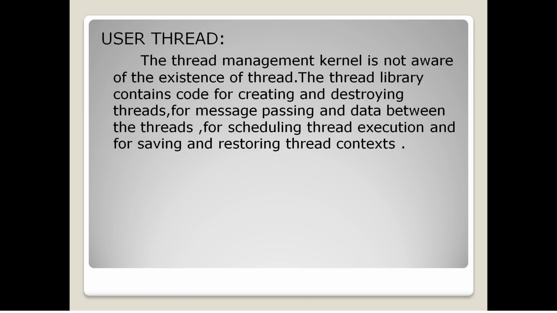Now in user thread, the kernel is not aware of the existence of the thread, and it contains code. So the creating and destroying of threads, message passing and data between the threads, scheduling thread execution, and saving and restoring thread context, everything is done through coding.